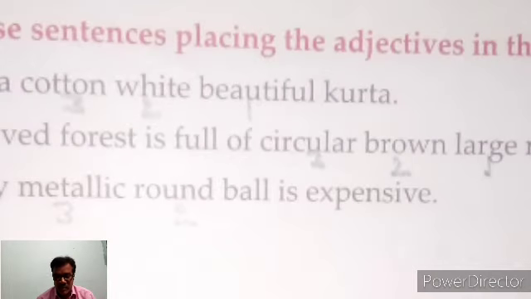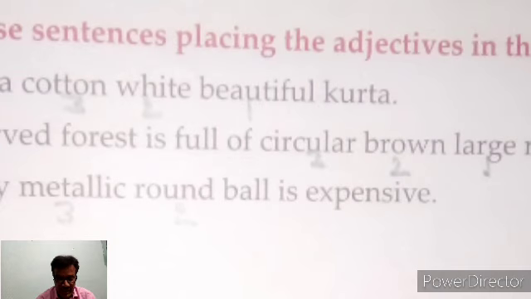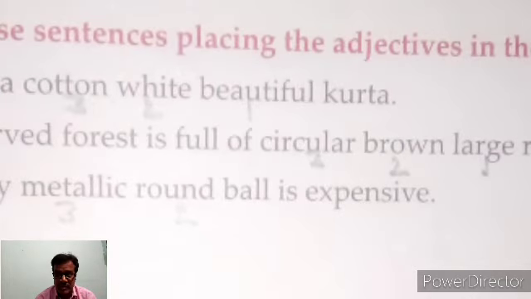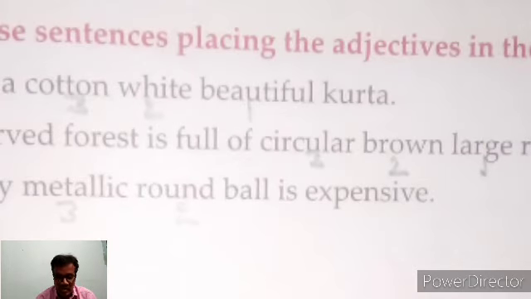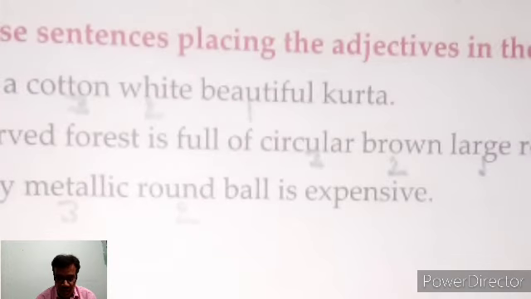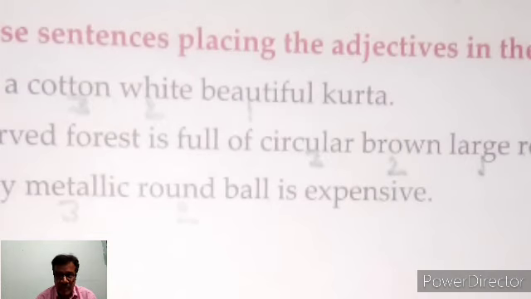After that, we are going to do the next exercise, which is to rewrite these sentences, placing the adjectives in correct order. All the questions are related to placing the adjectives at their proper places. In the first sentence: I bought a cotton white beautiful kurta. At first, what do you have to write?